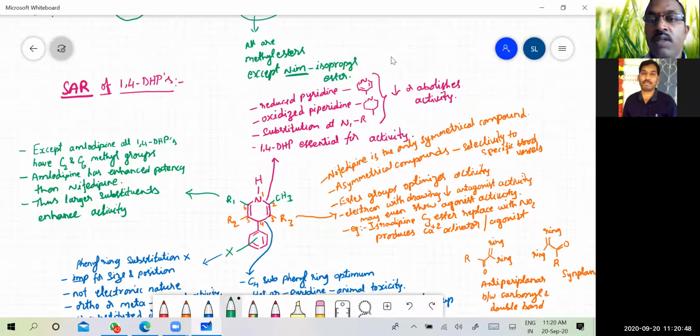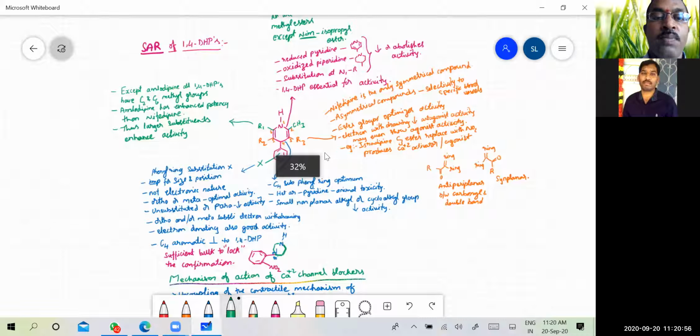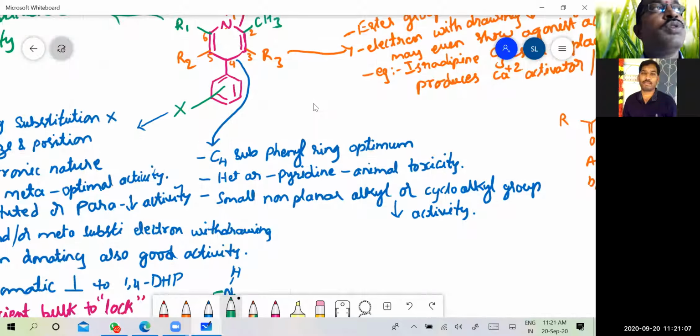So the basic skeleton is, as we have seen before, this is the basic skeleton. 1,4-dihydropyridine class, and we have all written the same. Now we will start with the C4 substitution. That is, C4 substitution is normally a phenyl ring